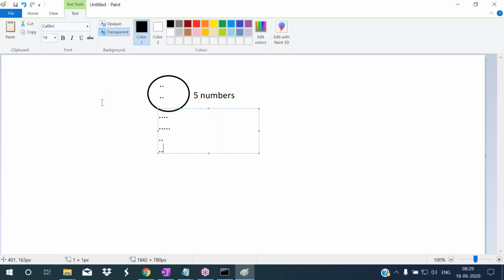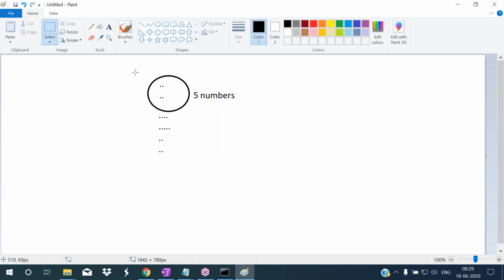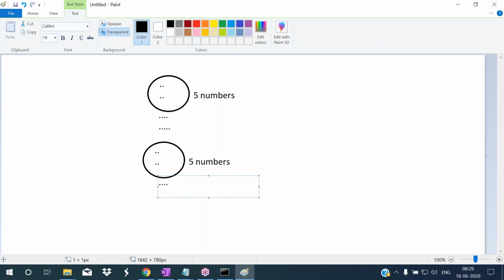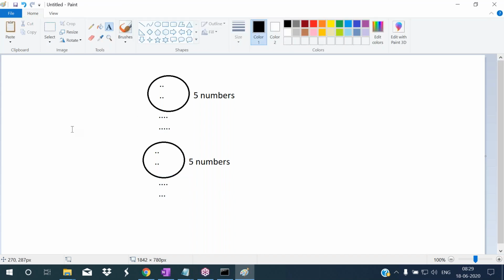After some lines of code, again I want to add 5 numbers now. So again, if you want to add 5 numbers, we have to write this same code here. Now, after some lines of code, again I want to add 5 numbers. So again, I have to write the same code here. So with this, it increases the length of code.